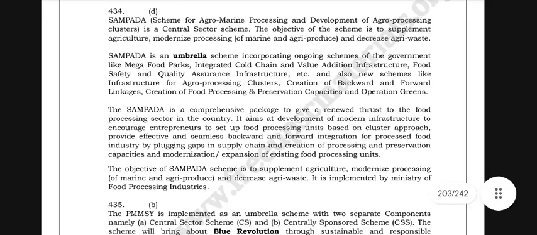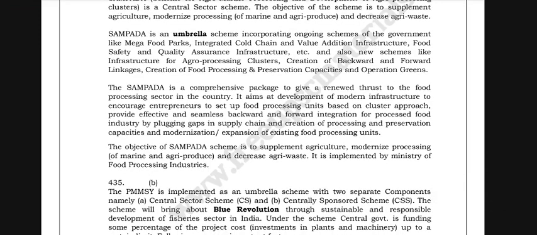Sampada is an umbrella scheme incorporating ongoing schemes of the government like mega food parks, integrated cold chain and value addition infrastructure, food safety and quality assurance infrastructure, etc. And also new schemes like infrastructure for agro-processing clusters, creation of backward and forward linkages, creation of food processing and preservation capacities and operation grades. Sampada is a comprehensive package to give a renewed thrust to the food processing sector in the country.